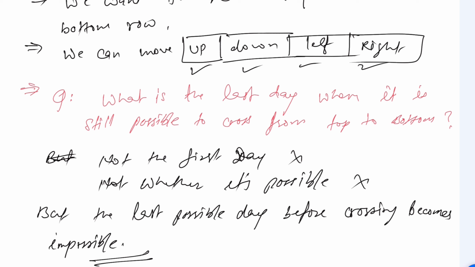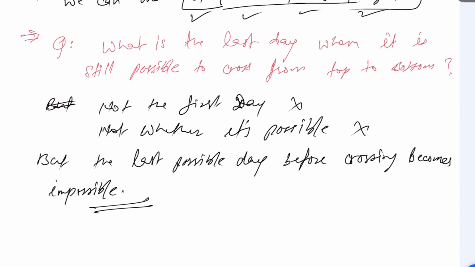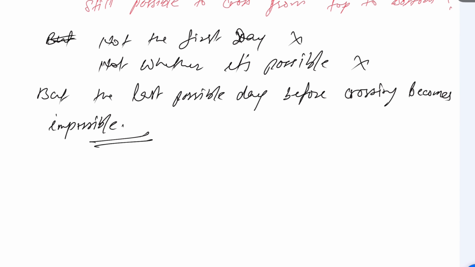Means, what is the last day when it is still possible to cross from the top to bottom? We know that not the first day, not where it is possible, but the last possible day before crossing become impossible, right? सो अगर याद हो, हम एक एग्जांपल देख रहे थे, तो उसमें क्या हमें दिया हुआ,